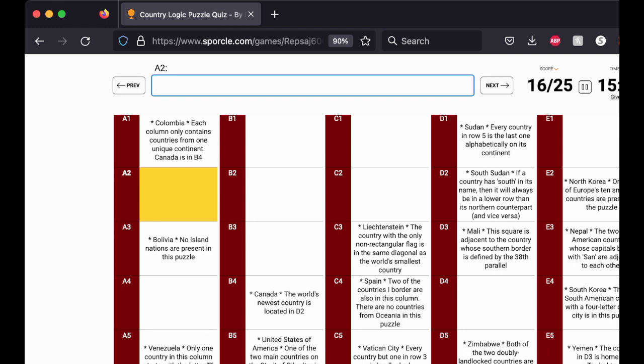Alright. The two North American countries whose capitals begin with San are adjacent to each other. Okay. So there's San Salvador, which is the capital of El Salvador, and there is San Jose, which is the capital of Costa Rica. Now we don't know where, but they're adjacent to each other somewhere. Okay. Same thing, we know France and Portugal are here, but we don't know which one goes where.